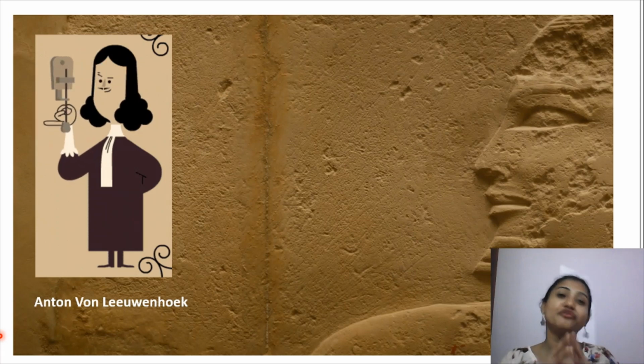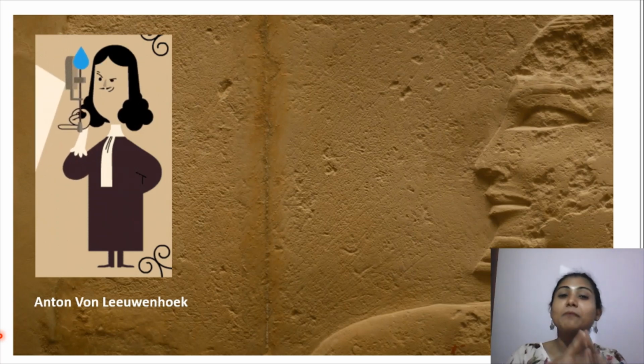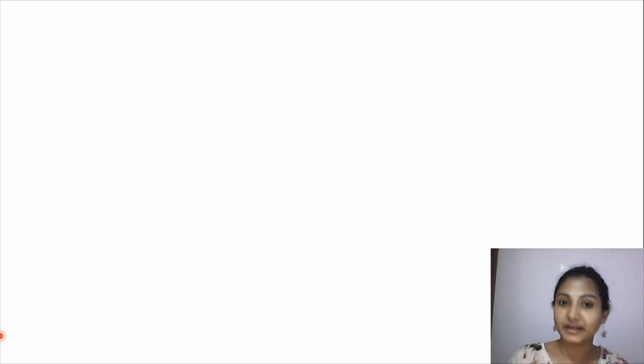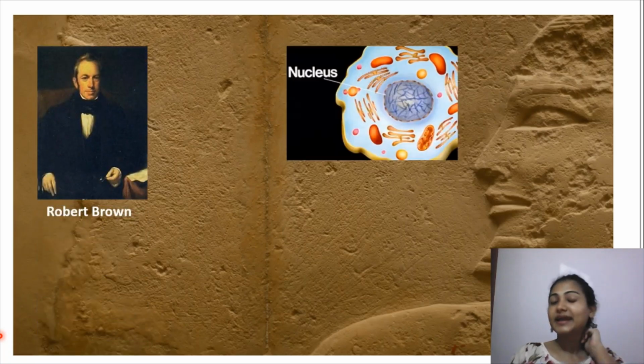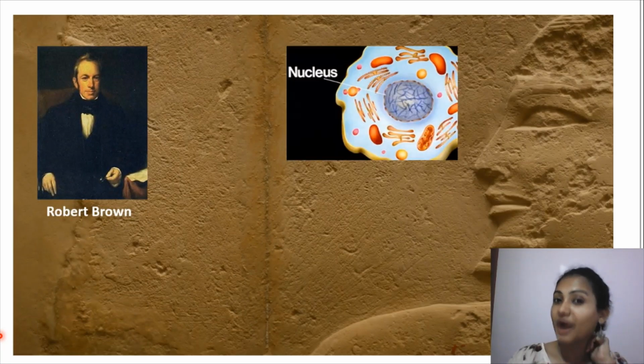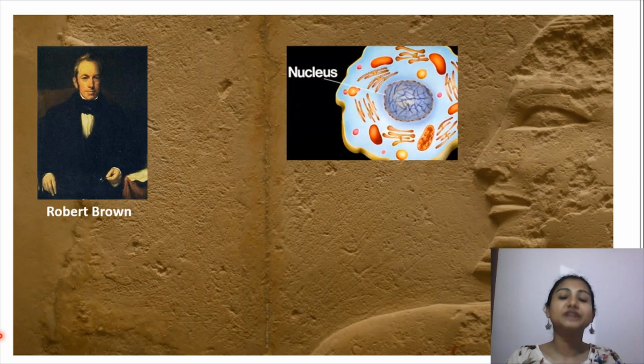He observed them inside the microscope which he had made. Then came the next scientist, Robert Brown. He observed that every cell has a nucleus in the center, and he observed that with the microscope given by Anton von Leeuwenhoek.